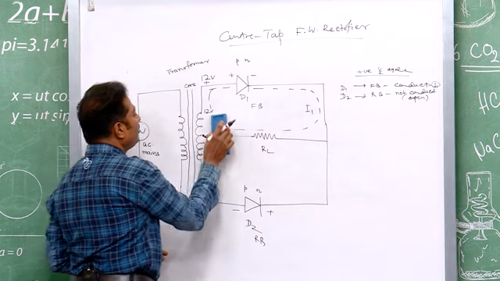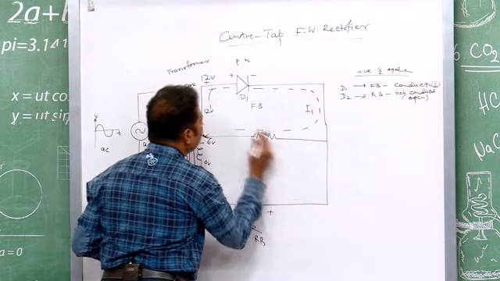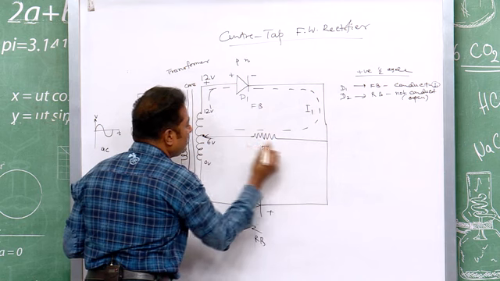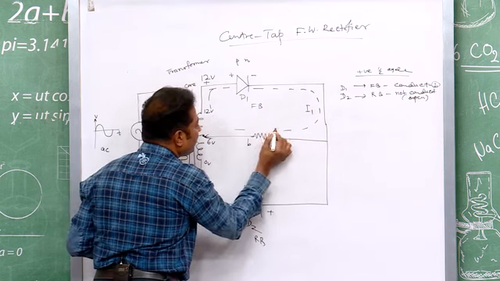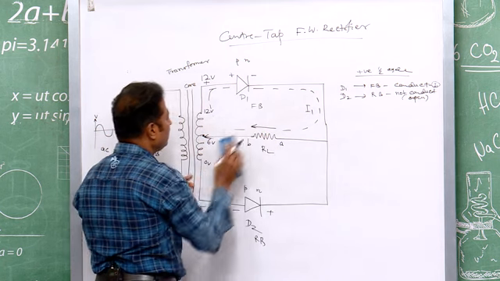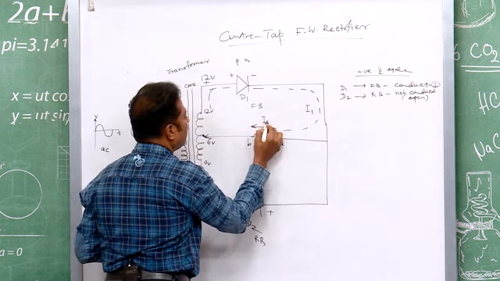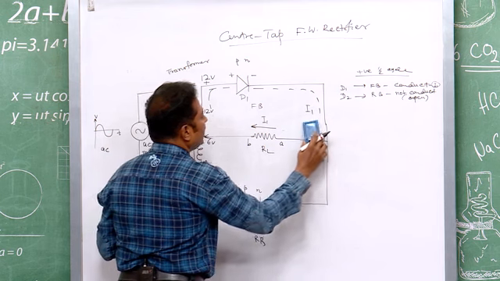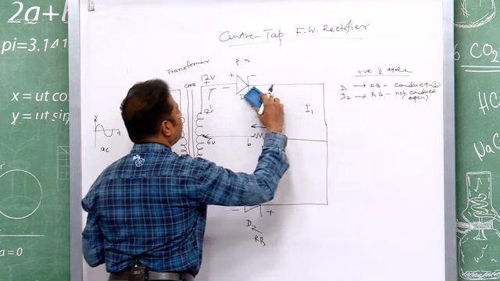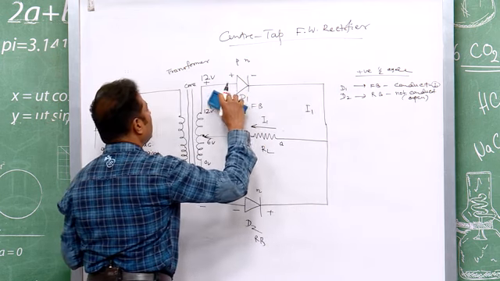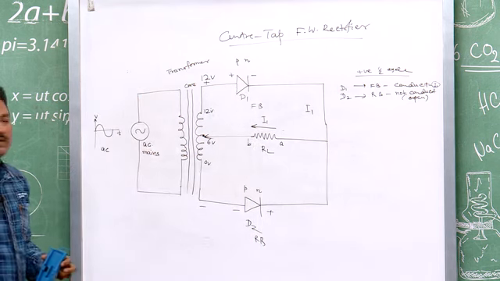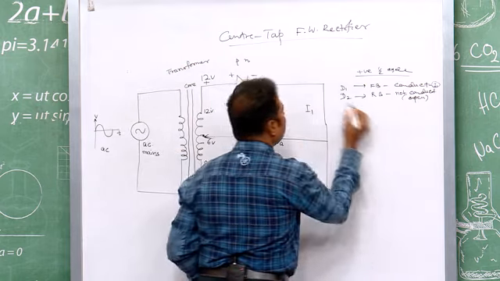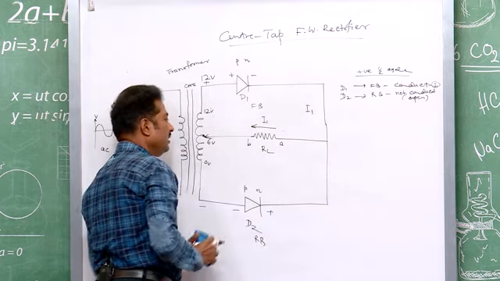So, now the current will flow, you see this is the direction, if this is A and this is B, then the current I1 will flow from A to B. So, I1 from A to B, that is there.